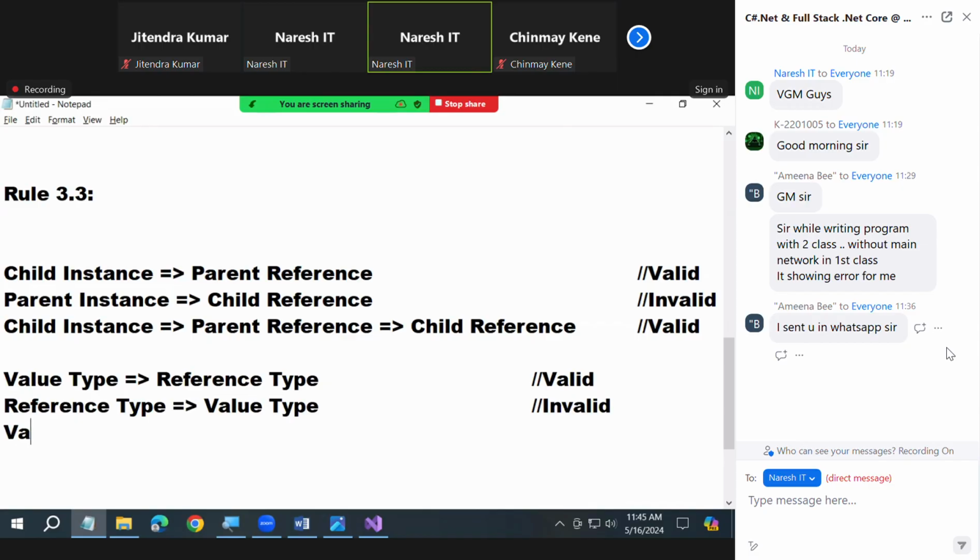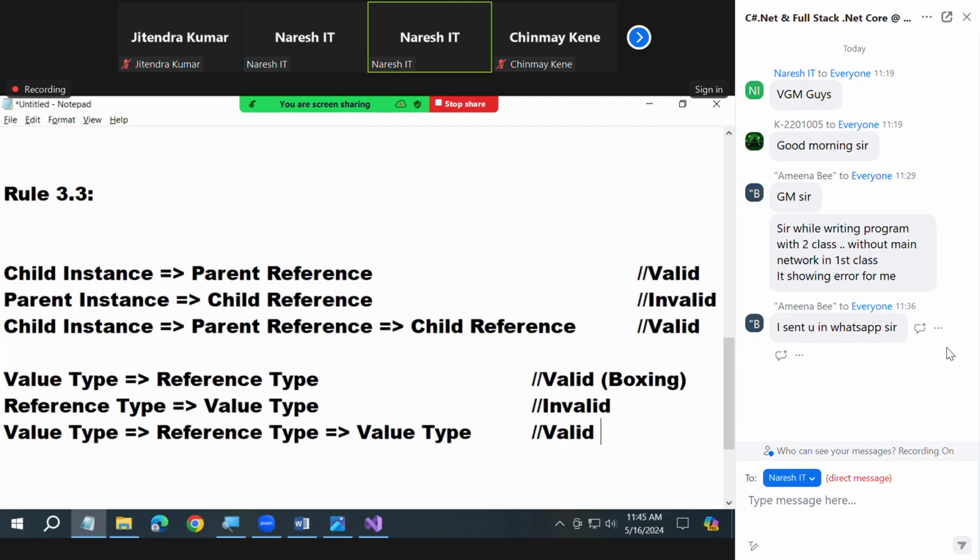But see, I have a value type converted into reference type, can be converted back into value type, and this is valid. And you have to remember the terminology here. This is called boxing and this is called unboxing. But the middle one is not possible.